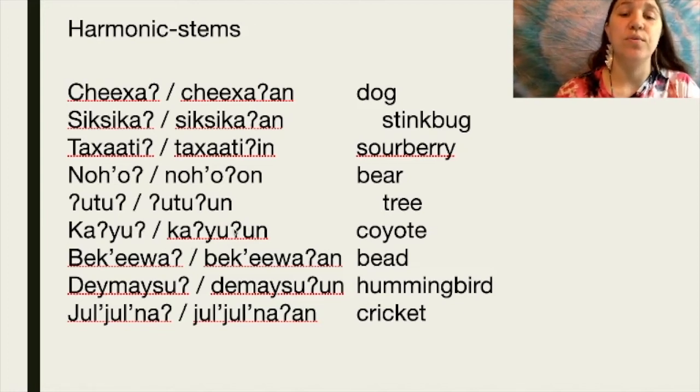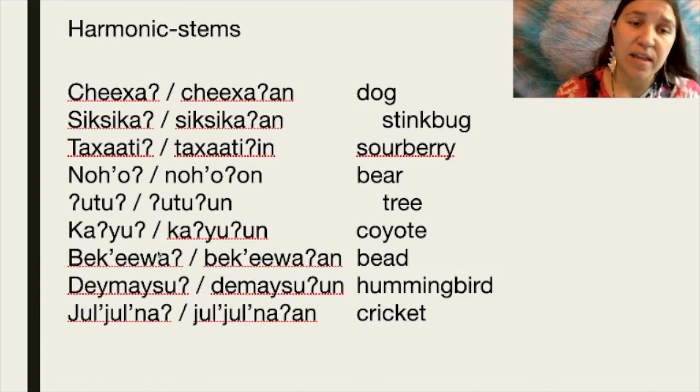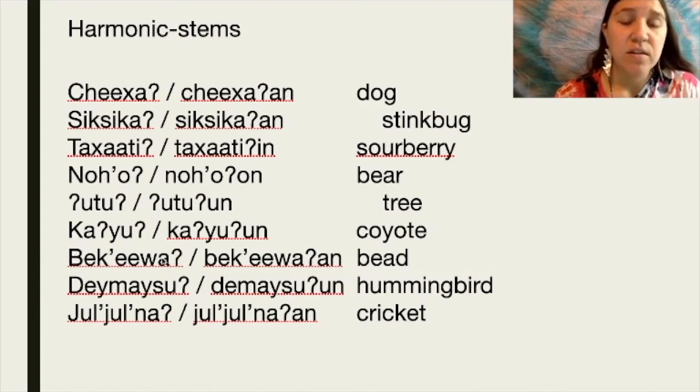Ka'yu, ka'yuun. For bead, bekewa. And there's that last vowel. This one's an A. So we know that the object form is going to have an A followed by an N. Bekewa, bekewaan.